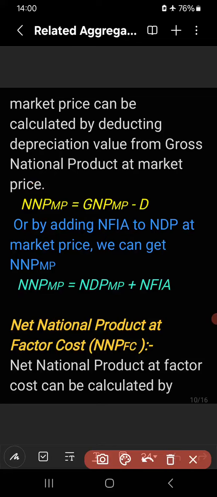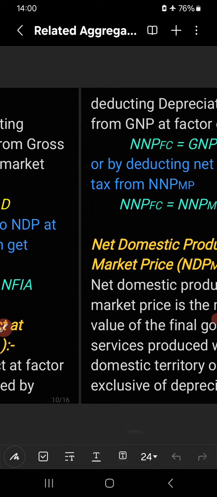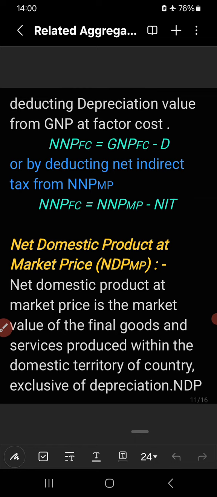Then we will discuss net national product at factor cost, NNPFC. Net national product at factor cost can be calculated by deducting depreciation value from GNP at factor cost. GNPFC given means how to calculate NNPFC? Gross value given, net value how to calculate? Just deduct depreciation value.